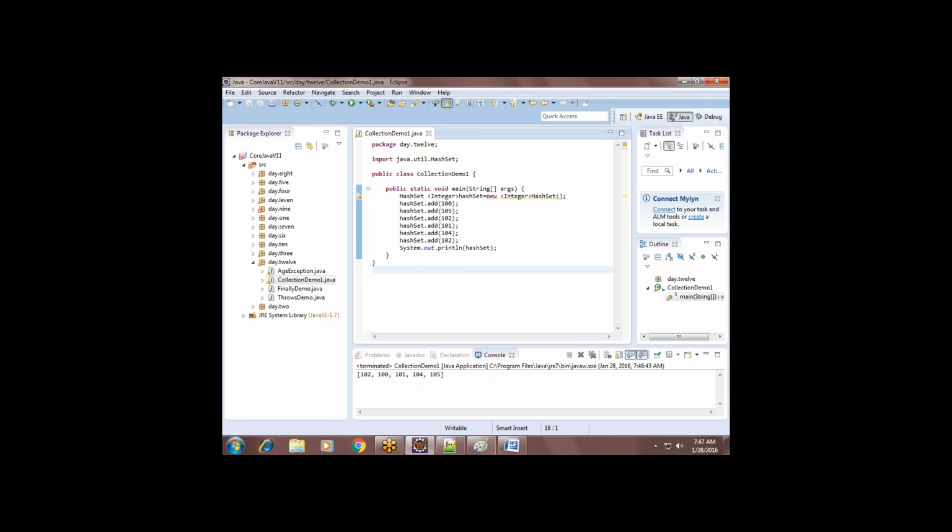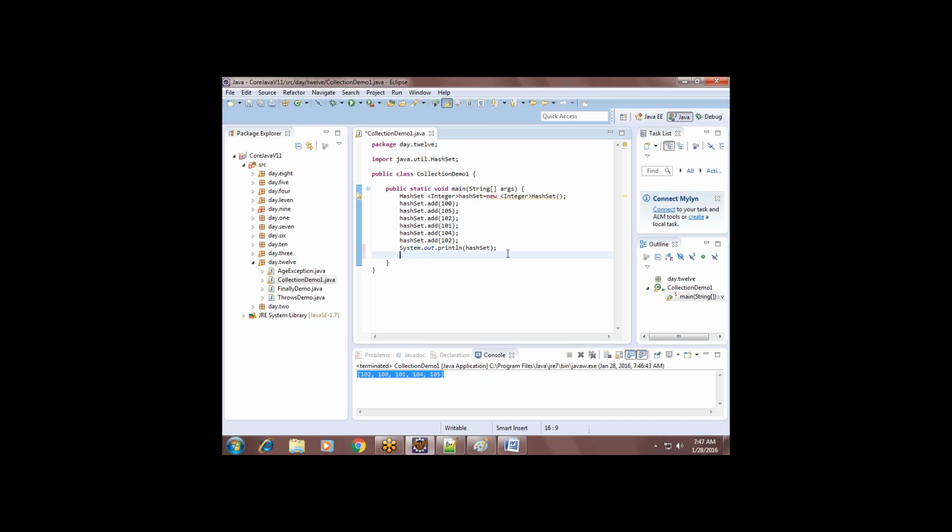Okay. Then how is it printing as a group? What if I want to print individual values? Why do I want to print individual values? For example, I want to make the sum of all these numbers. Can I do that like this directly?